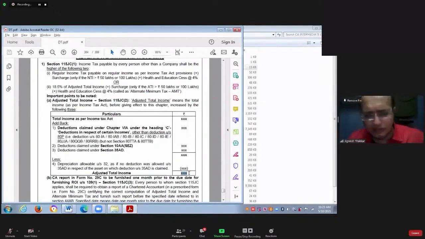In other words, this alternate mechanism for calculating the tax liability will be made applicable to you when your adjusted total income is more than 20 lakhs. If your adjusted total income is less than or equal to 20 lakhs, then you forget about this. This chapter is not applicable to you. Whatever income tax you have calculated as per the normal provision, you pay the tax to the government. That's all.